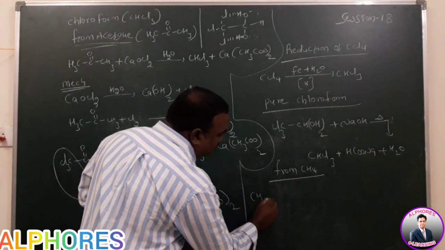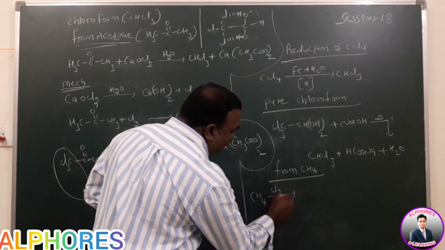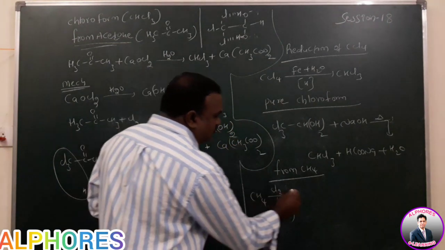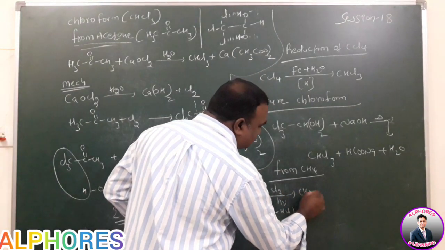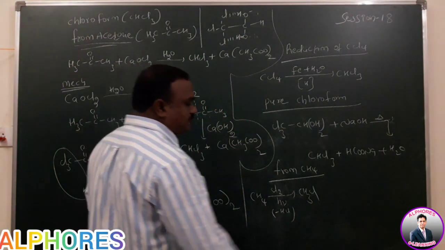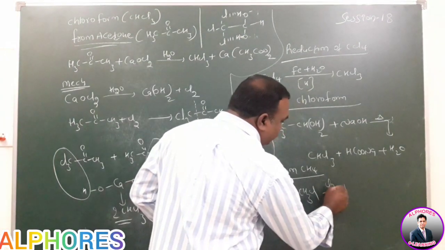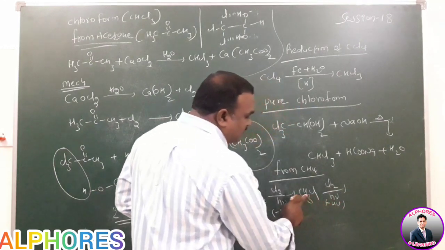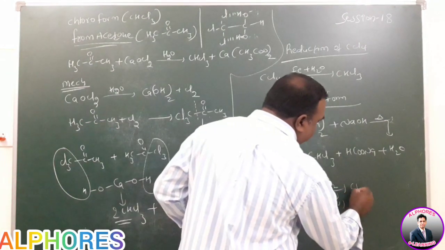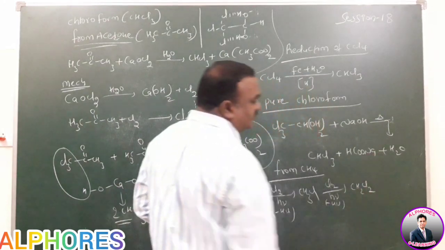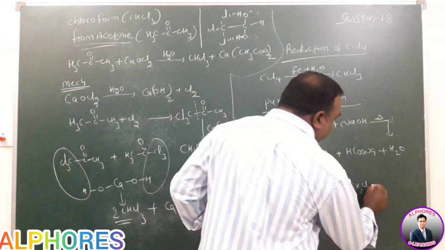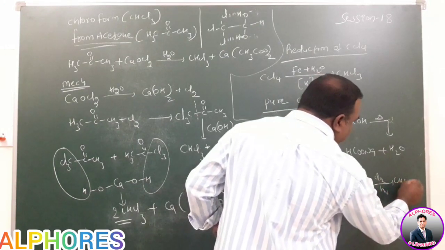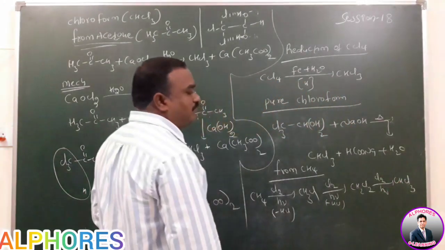Suppose CH4 is given here. If you take 1 mole of chlorine, what will happen in this case? H free radical is substituted by chlorine, and CH3Cl, chloromethane, is formed. Again 1 mole is given, with sunlight. Again H free radical is substituted by chlorine, and dichloromethane is formed. Again 1 mole is given, with sunlight, and that hydrogen is replaced by chlorine to form chloroform.